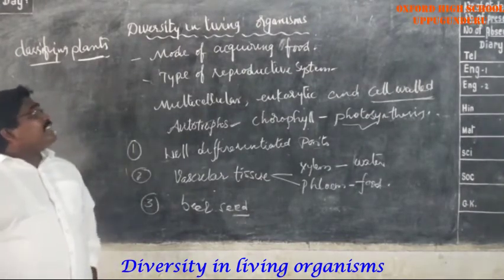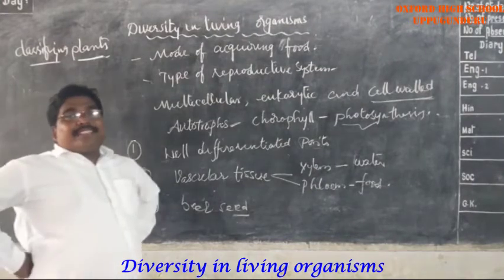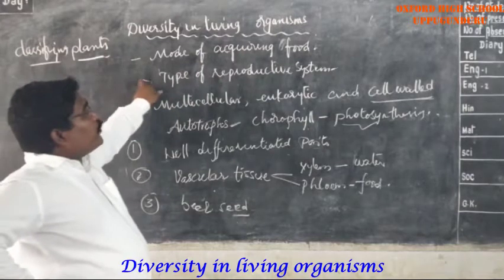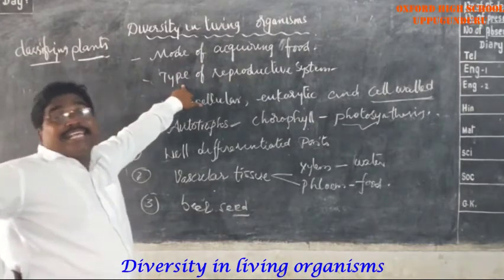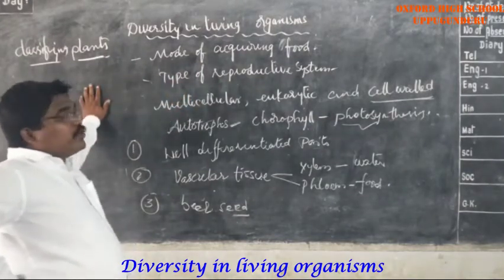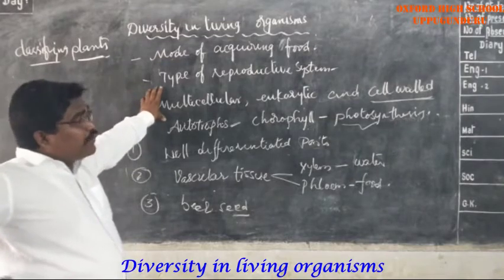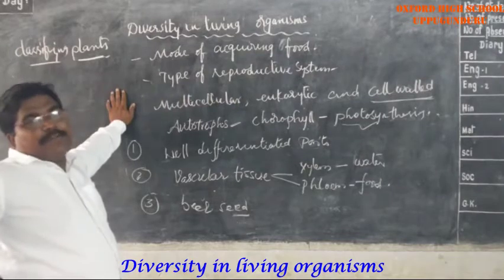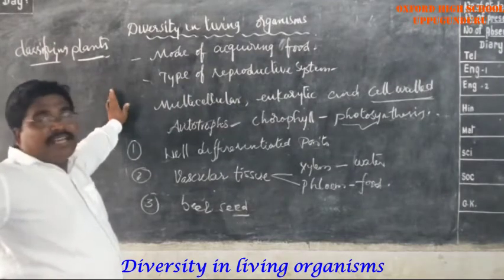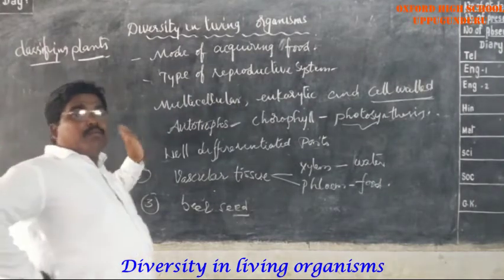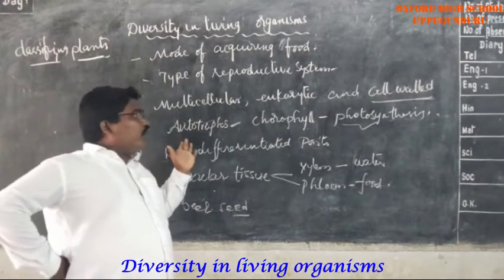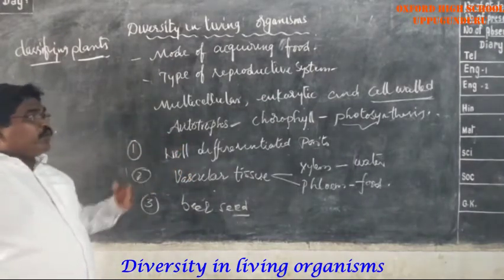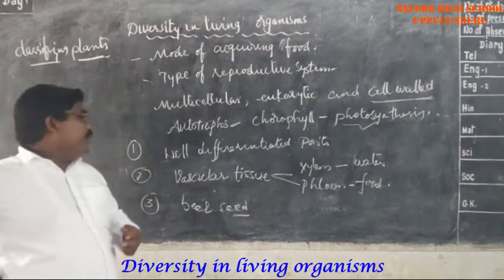The plants are classified on the basis of the mode of acquiring food and the type of reproductive system they have and the way they reproduce. So plants are multicellular, eukaryotic and cell-walled. That is the unique nature present in plants. Plants are generally autotrophs. Most of the plants are autotrophs. They have chlorophyll, and by performing photosynthesis they can prepare food.